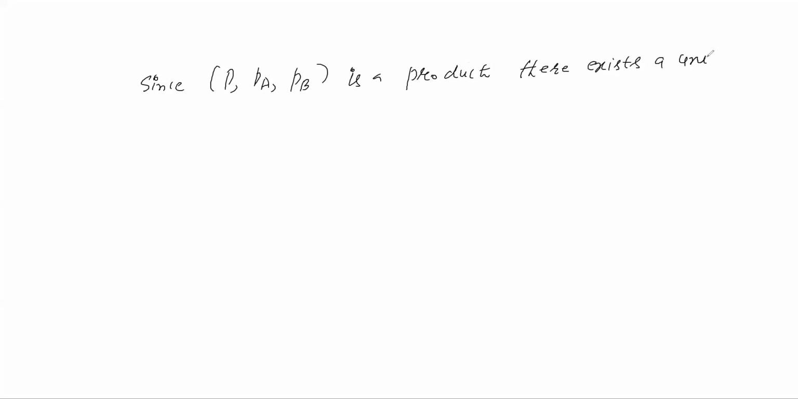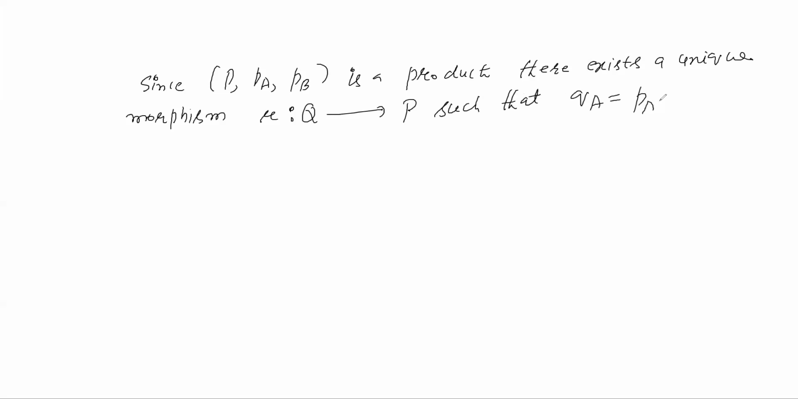Now since P, PA, PB is a product, there exists a unique morphism R from Q to P such that QA is PA composition R and QB is PB composition R.